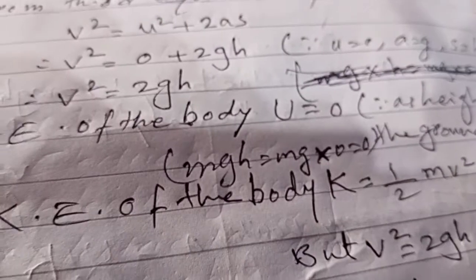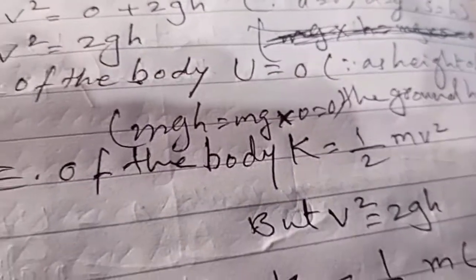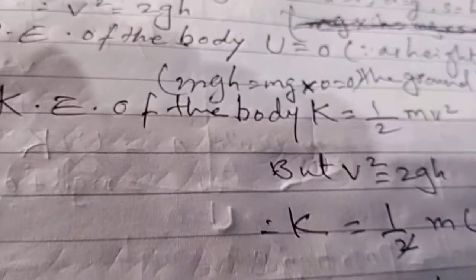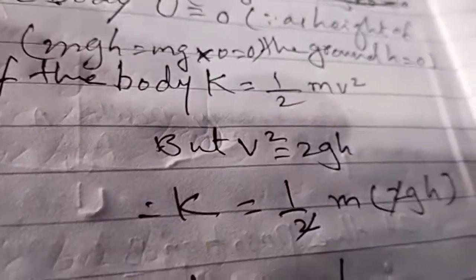What is the kinetic energy of the body? 1 by 2 mv square. But v square is 2gs, so K is equal to 1 by 2 m into 2gs. The 2 cancel, so K is equal to mgs.